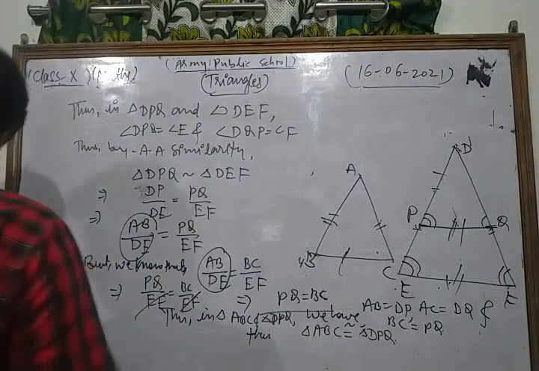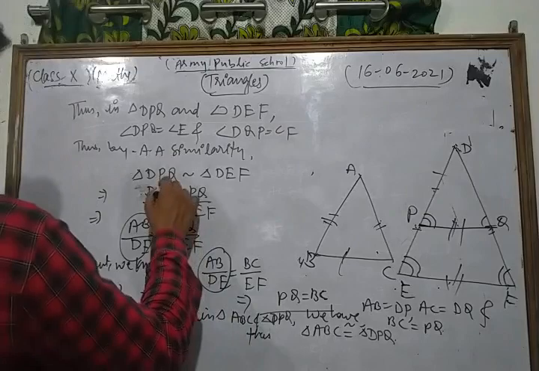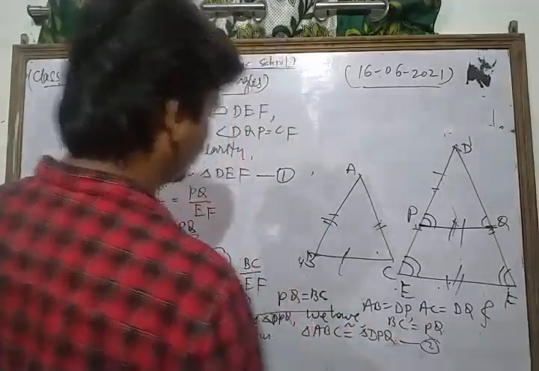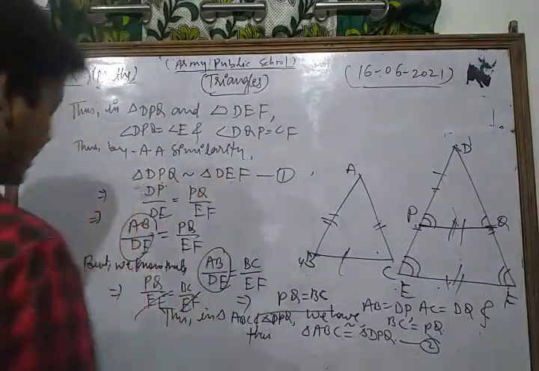We take this as equation number 1, and DPQ is similar to DEF as equation number 2.